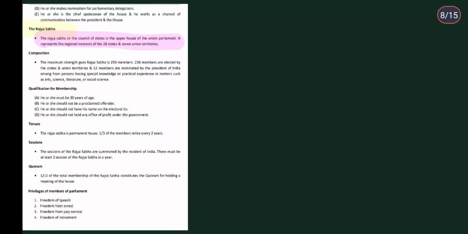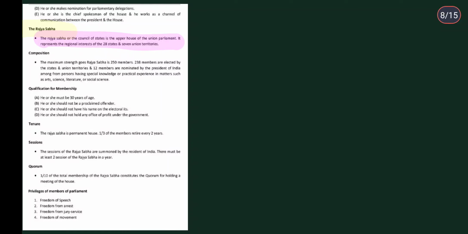Here the elections are going to be held in an indirect manner. That is, 238 members are elected by the states and union territories, and 12 members are nominated by the President of India. Do remember this point, which differentiates Lok Sabha from the Rajya Sabha, how the two houses are different from each other.